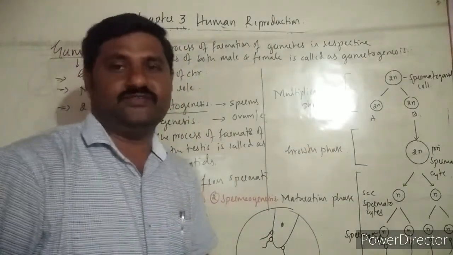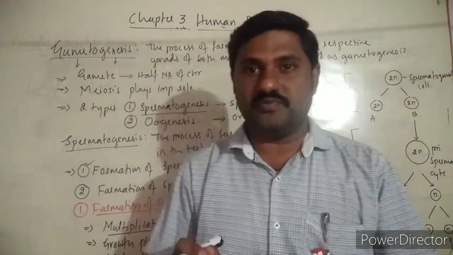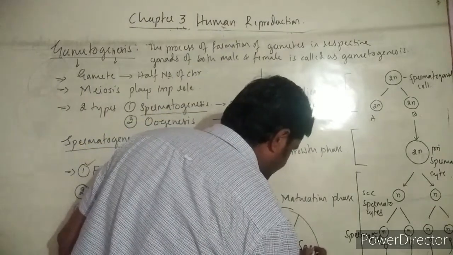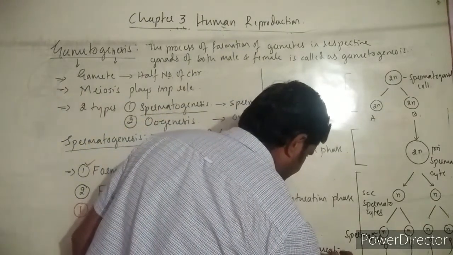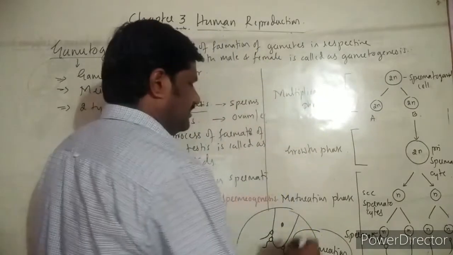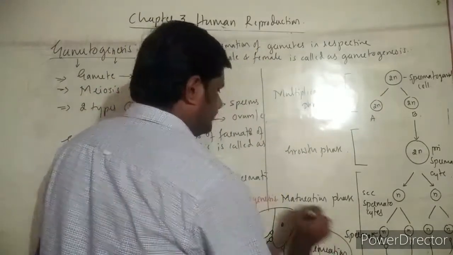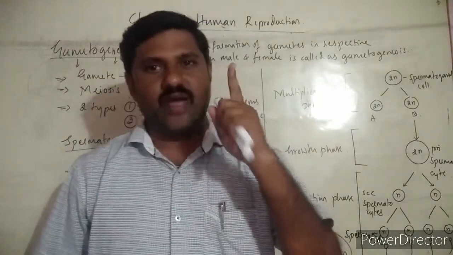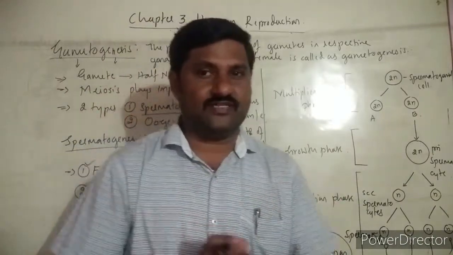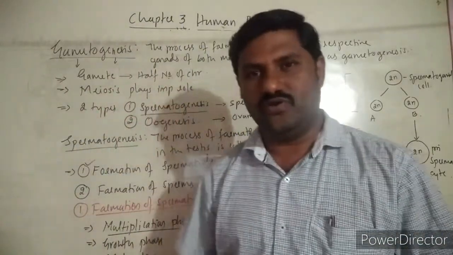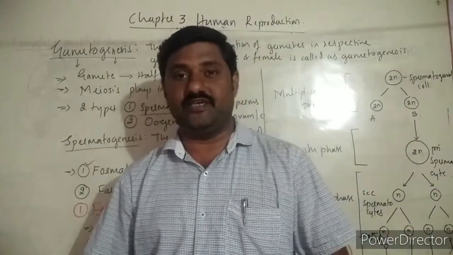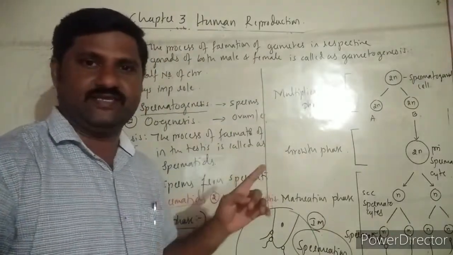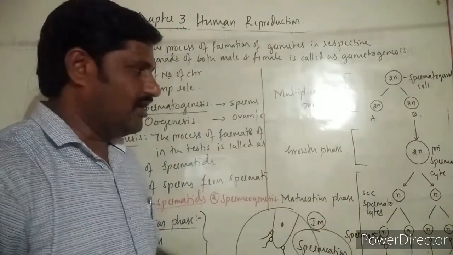This is called, a very important term you must remember, spermiation. What is it called? Spermiation. So this is also a 1 mark question. Spermiation is there, spermiogenesis is there, spermatogenesis is there. All these are the things that you must remember over here. So this is all about spermatogenesis.